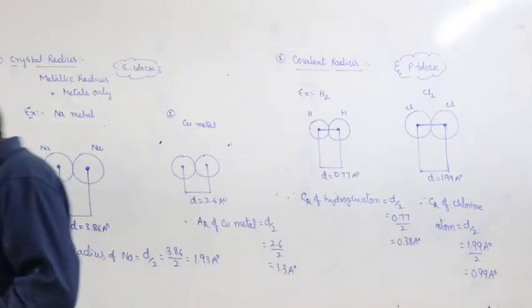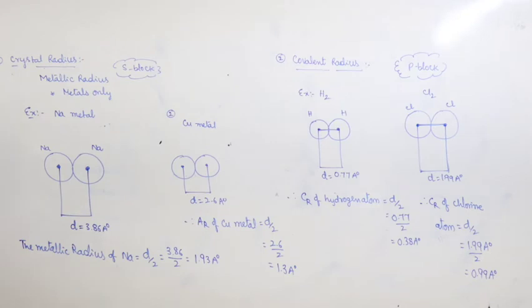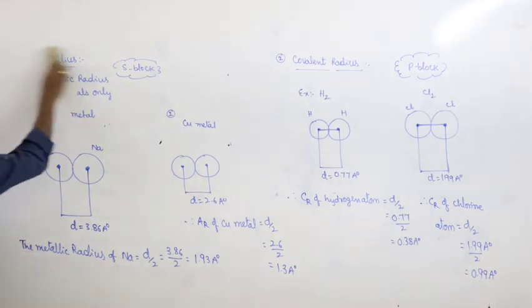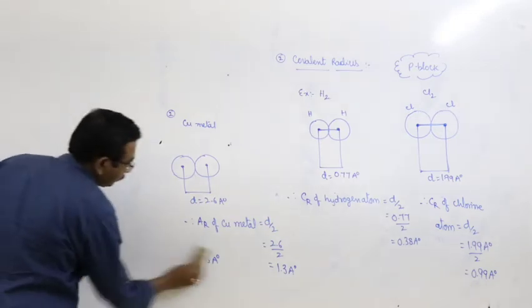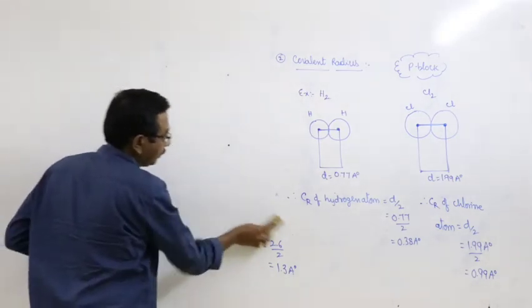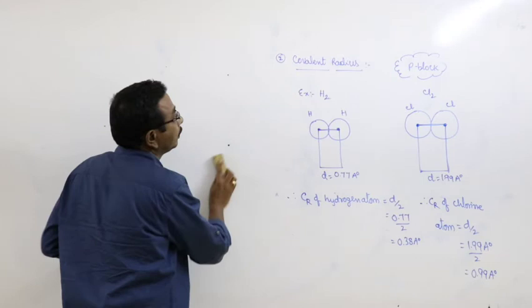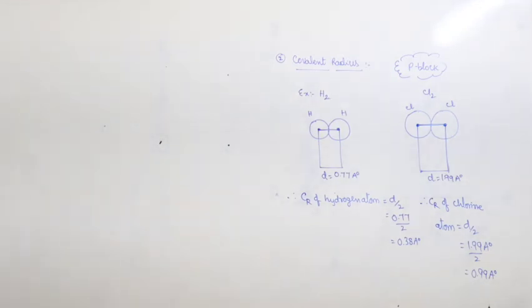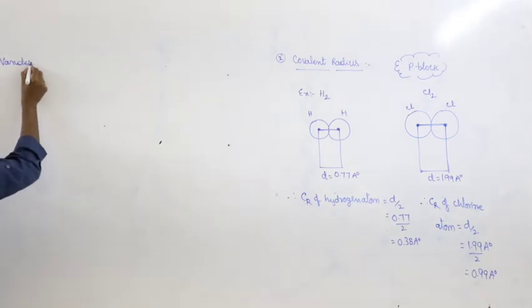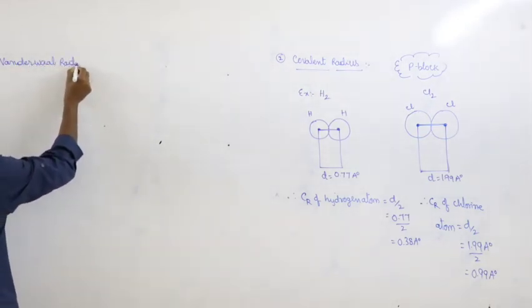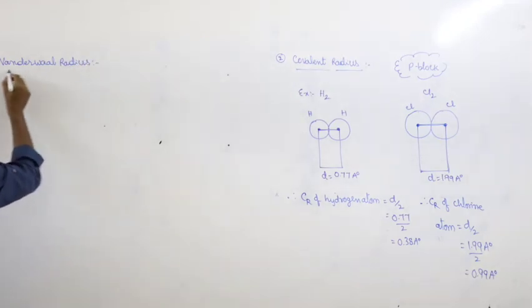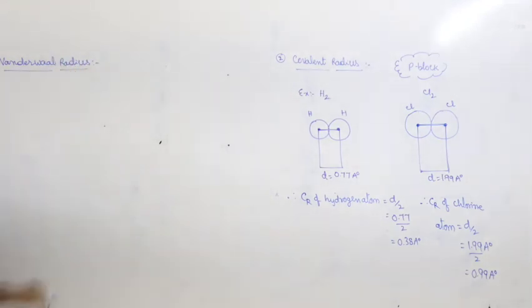And here what about the third one? Here the third one is the van der Waals radius.